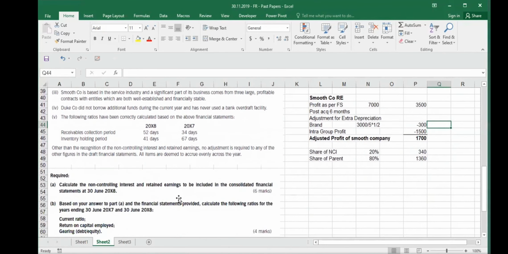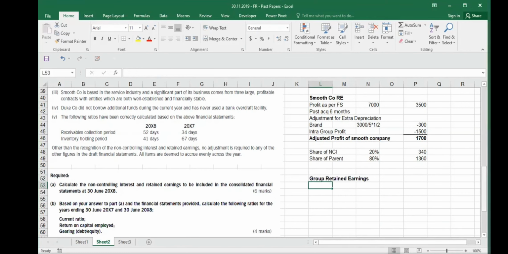The second requirement is, it said to calculate the NCI and calculate the retained earnings. Retained earnings means the group retained earnings. So you have to calculate the group retained earnings as well as part of this answer. So you have to calculate the NCI at reporting date, like NCI on 30th June 2008, and they also ask you to calculate the group retained earnings. Okay. So you have to calculate the group retained earnings.